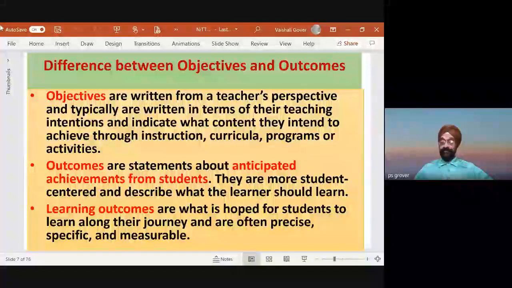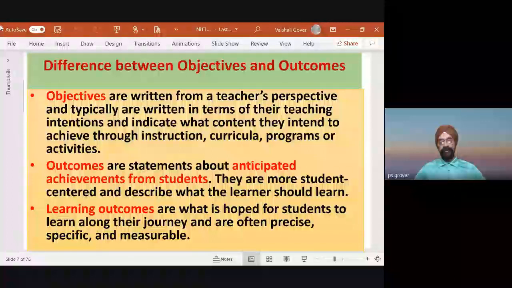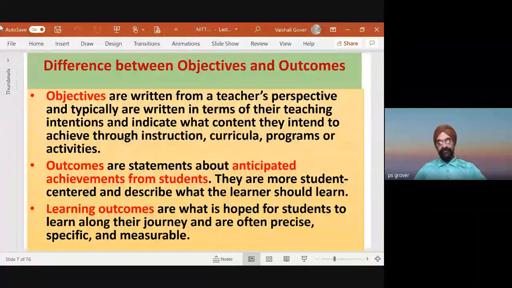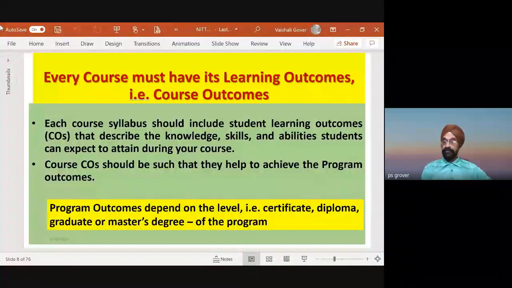And remember, please, these outcomes are measurable. That's very important. Objectives are not measurable. Outcomes are measurable. When I say outcomes are measurable, what does it mean? How can I define these things? The way we define it is with the help of Bloom's taxonomy.